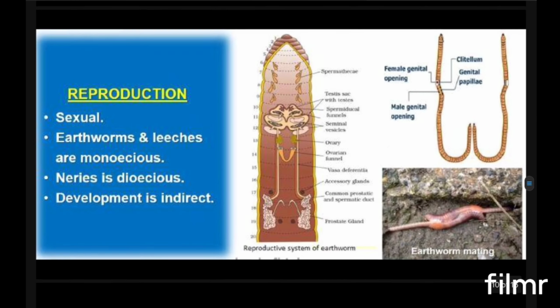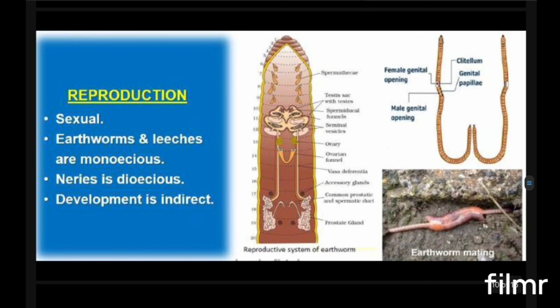For reproduction, these are mostly sexual. Earthworm and leeches are monoecious, that means their sexes are not separate. In a single organism both male and female sex organs are there, but still they show cross fertilization.